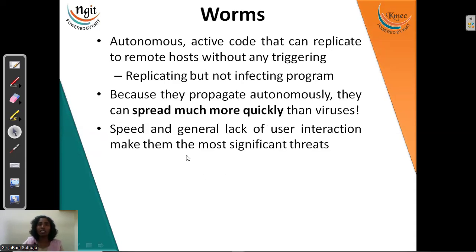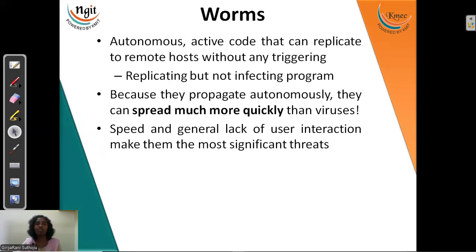Next, worms. Coming to the worms, this will not affect our system in a programmatical way, or else deletion won't be that way, but it will keep on eating our system space. How? If a worm of 1 or 2 MB has been installed in our system, it will keep on updating itself. So 2 plus 2 will be 4, next 4 plus 4 will be 8, then 16, 32, 64, 128. Like that, it will keep on spreading itself.